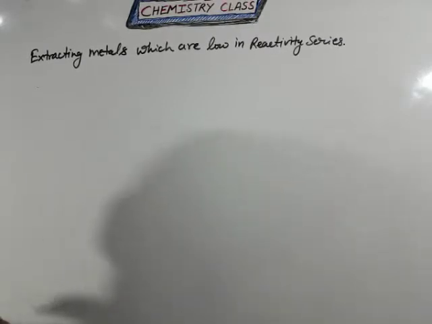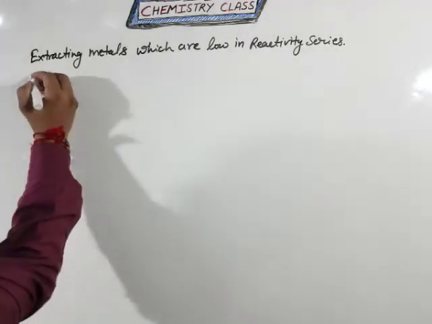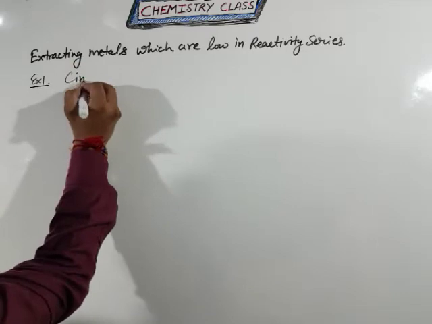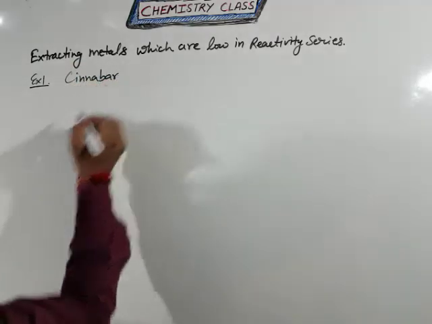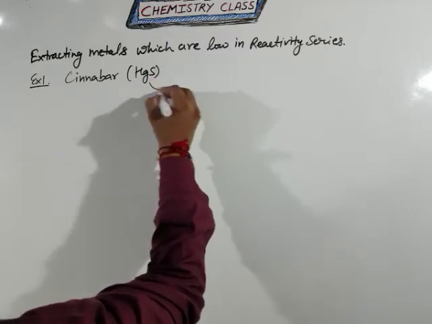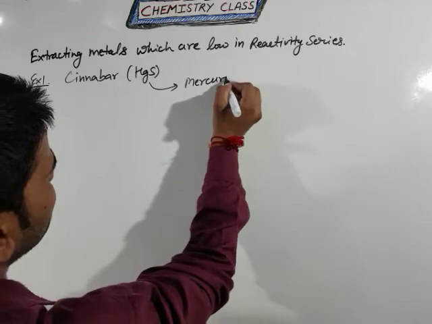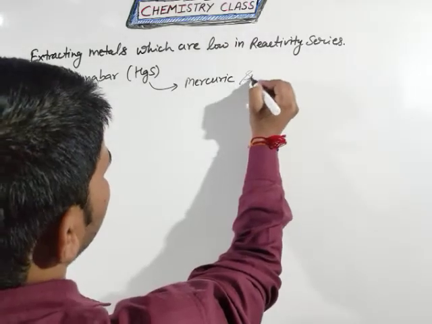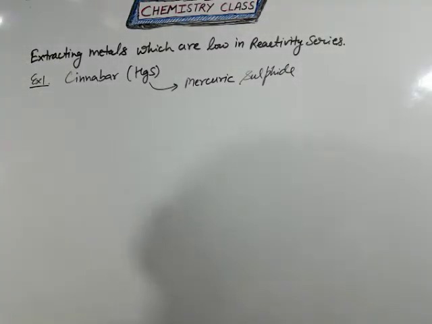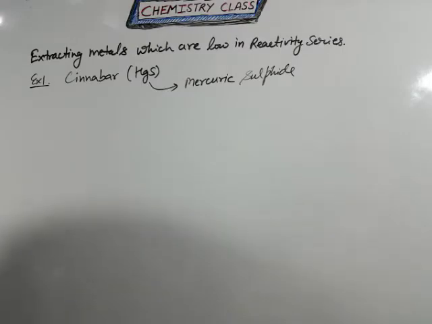Now come to extracting metals which are low in the reactivity series. So students, for this type of metal, we remember the example cinnabar. The common name for HgS is cinnabar, and the chemical name is mercuric sulfide. Clear? So how to get the pure metal with the help of extracting metals?